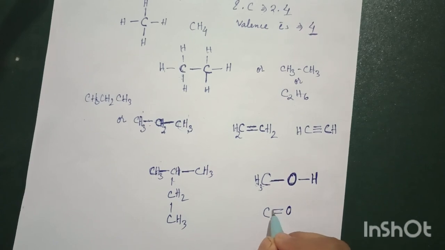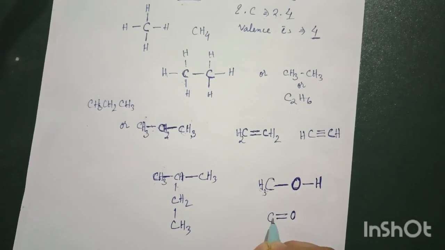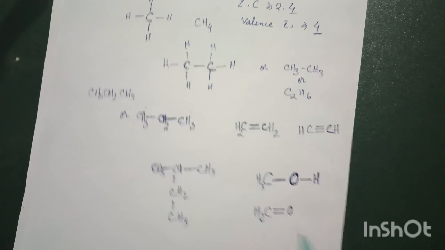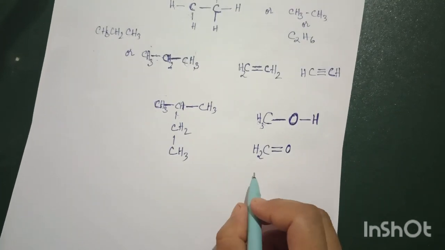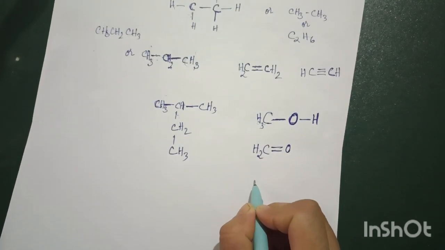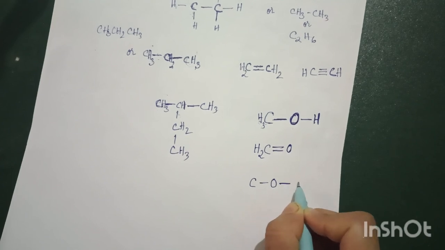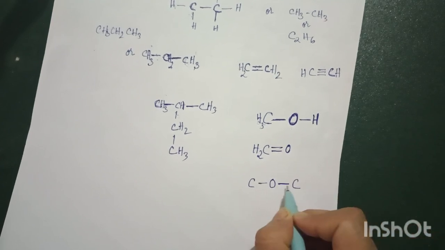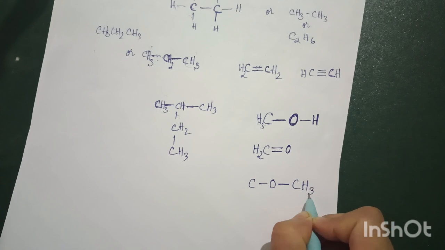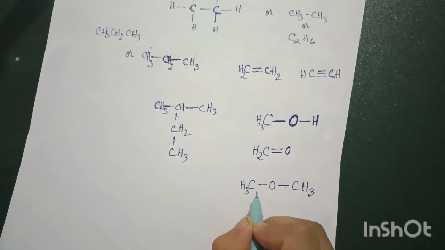Now this oxygen has balanced its 2 valency, so we don't require any changes. Carbon has how many valency? 4. So 1, 2, 3, 4. Now we will write another carbon. Again we can connect oxygen with carbon once again. So CH3, the terminal is always CH3, maintaining the valency.